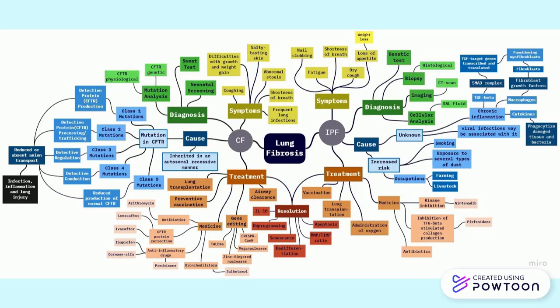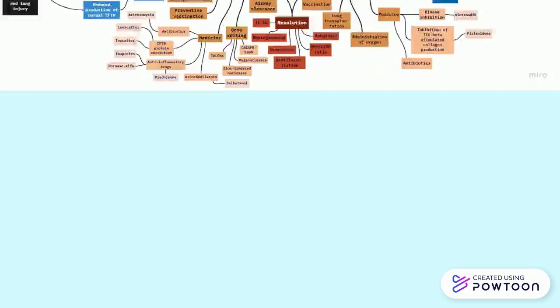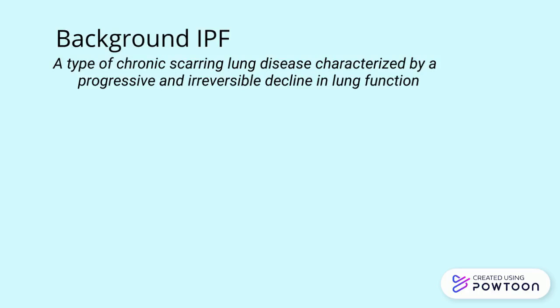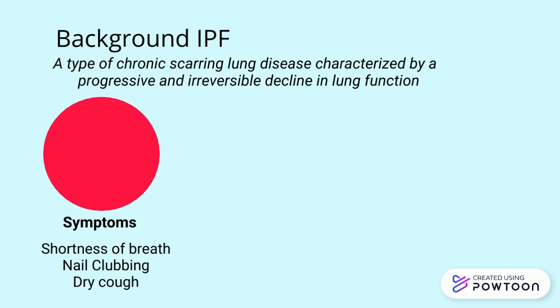Here you can see our mind map. In our mind map, we focus on two different kinds of lung fibrosis, CF and IPF. Idiopathic pulmonary fibrosis is a type of chronic scarring lung disease, characterized by a progressive and irreversible decline in lung functions. Symptoms typically include shortness of breath, nail clubbing, and dry cough.